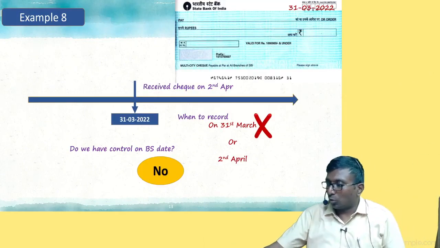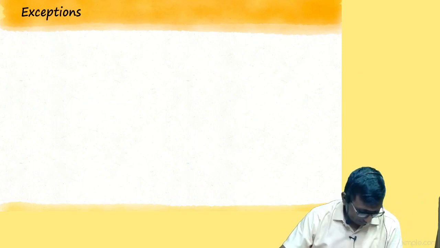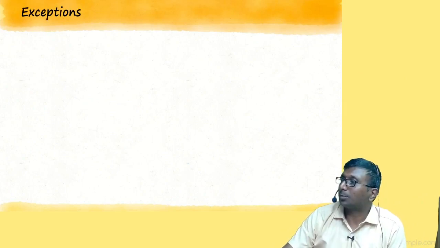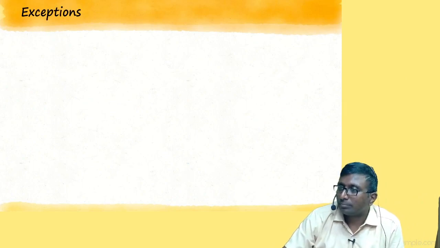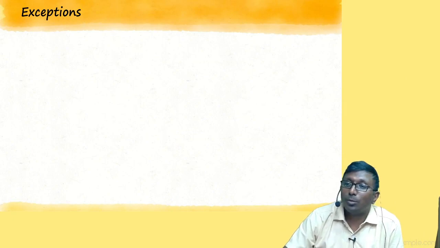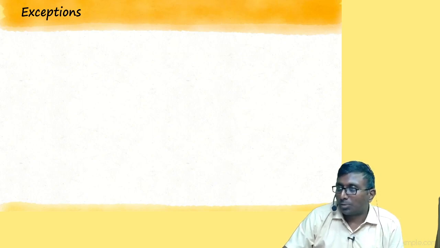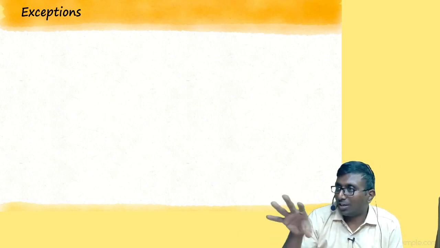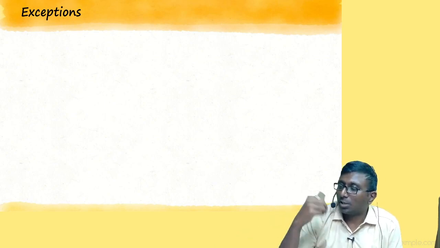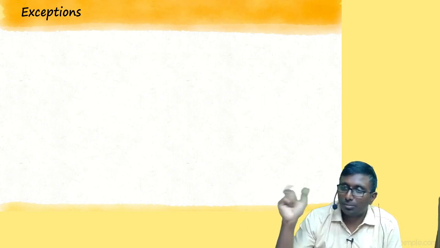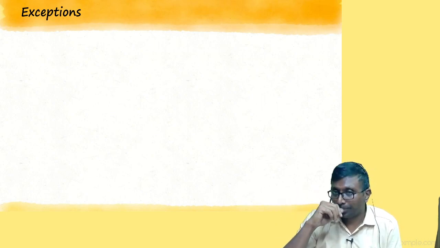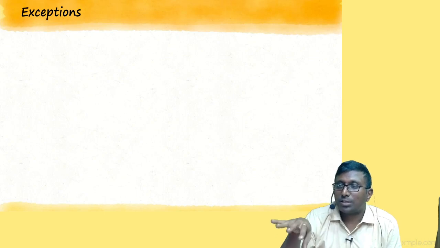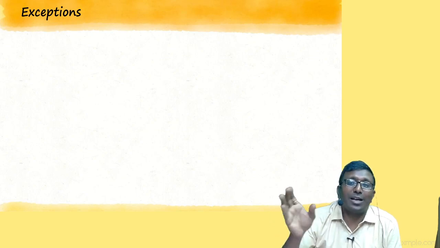Yes, my dear. Let's continue the discussion. That is exceptions. What do you mean by exception? Exception means, even though it is a non-adjusting event, we still account it as adjusting.